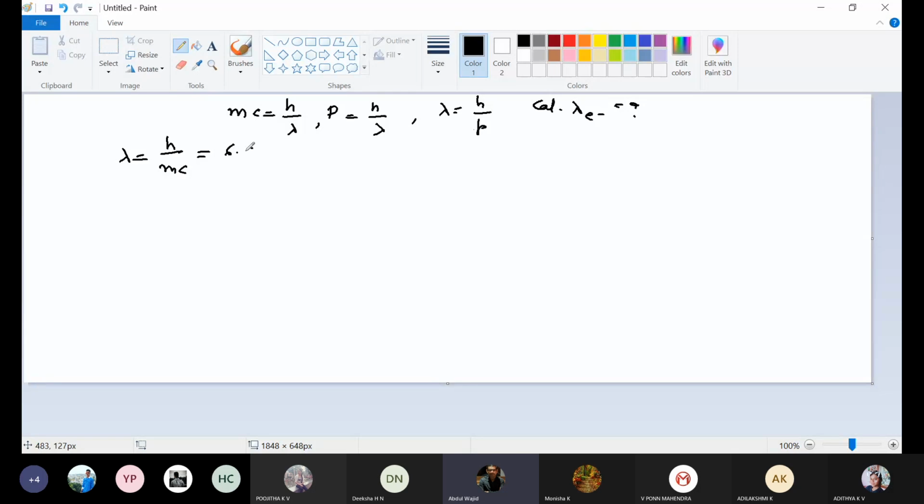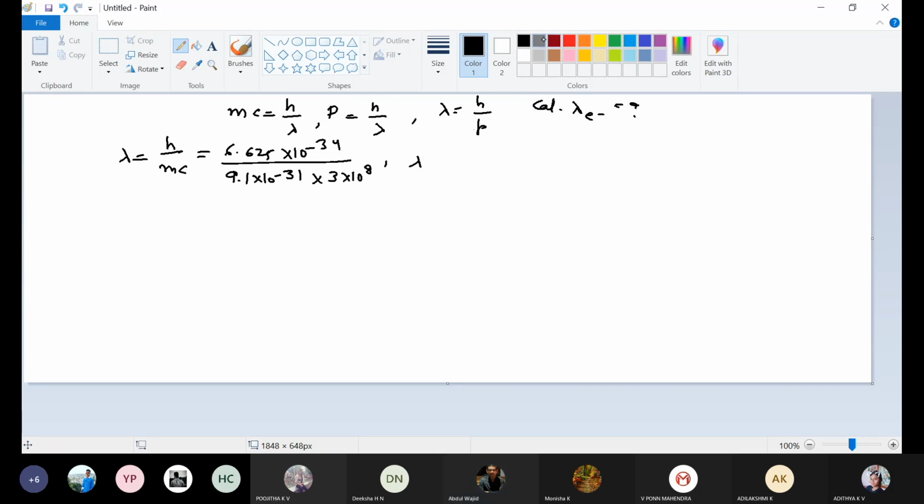h is a constant, that is 6.625 into 10 to the power minus 34 joule second. m is mass of electron, 9.1 into 10 to the power minus 31 kg. And c is velocity of light, that is 3 into 10 to the power 8 meter per second. Just take care that every quantity must be written either in MKS system or CGS system. You can't write one quantity in MKS system and another in CGS. So all must be in the same system. Now you simplify all this and we will get the answer in meter.